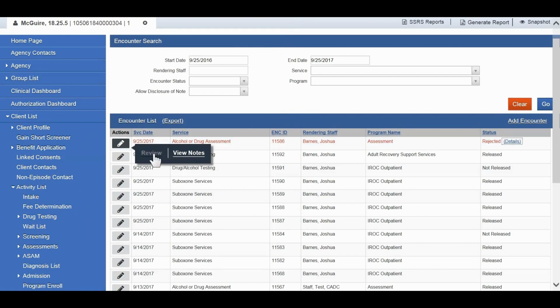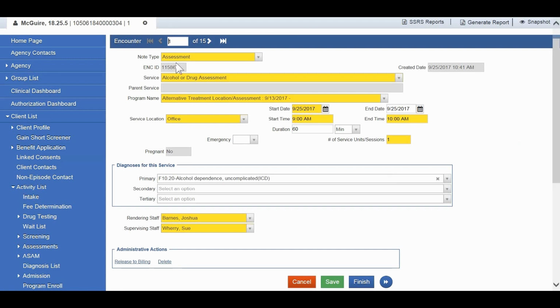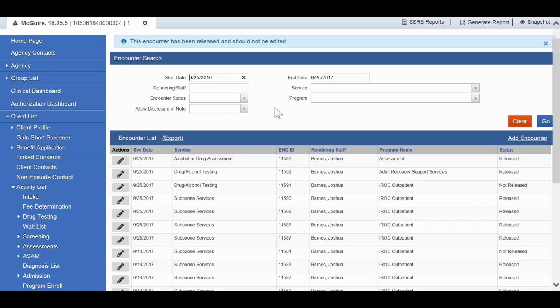Now if we review that claim item by hovering over the pencil and clicking review, we can make any changes that we need. And then click Release to Billing, and that'll send it back to the claim item list in a release status. And we do get the informational message across the top that that item has been released.